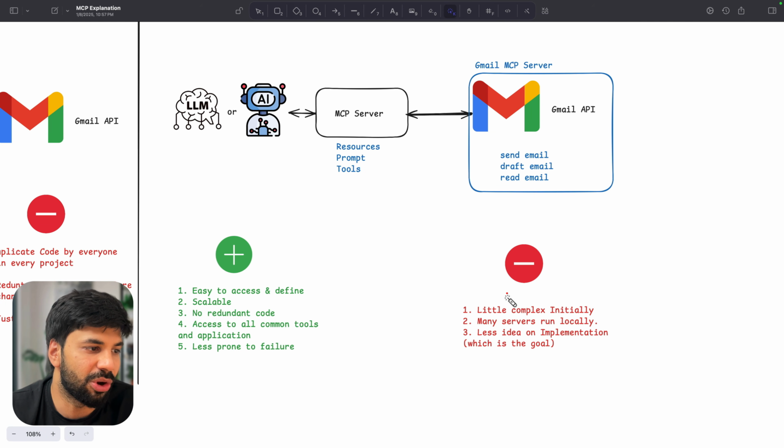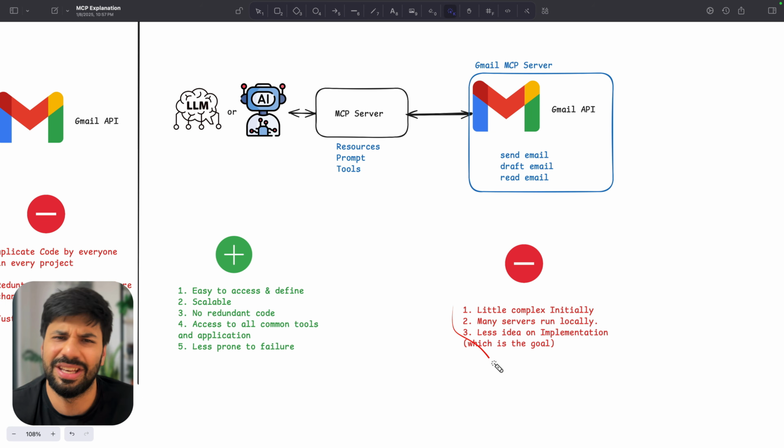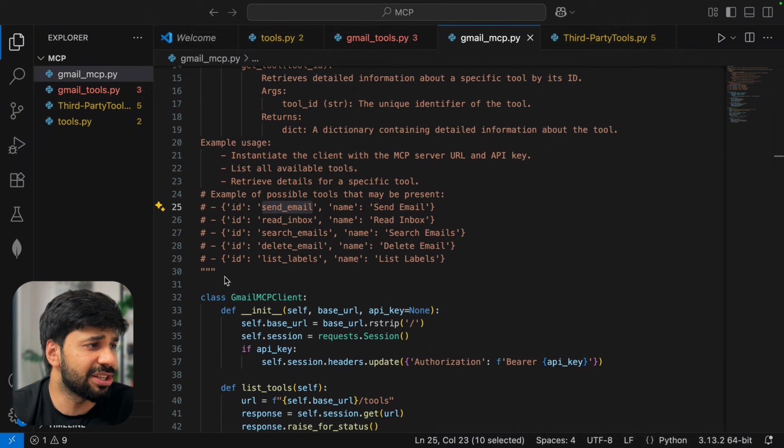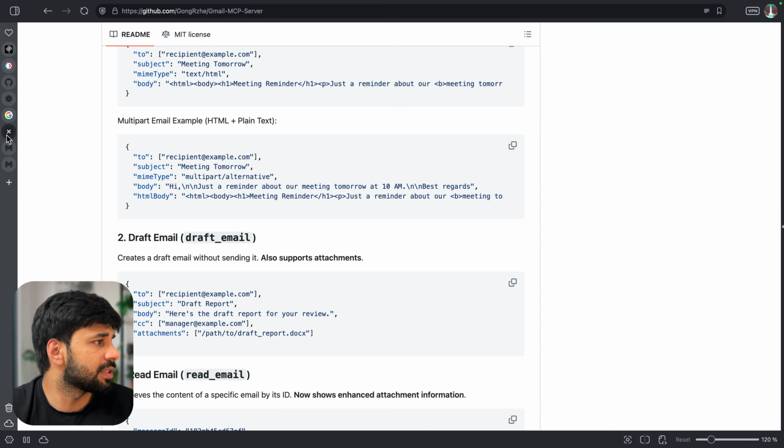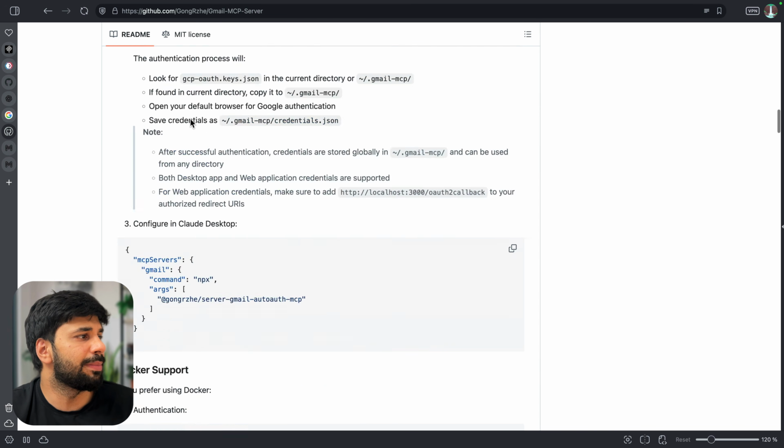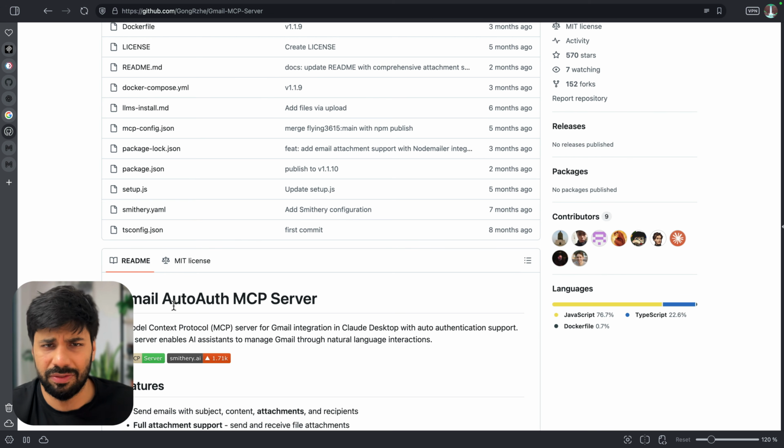So this is overall, I guess, the major shortcomings which you will feel initially, but positives are going to outweigh the negatives very easily. And if I just show you on, let's say, this GitHub, this is a Gmail MCP server, everyone. I will show you with an example how you can add the MCP server as well.